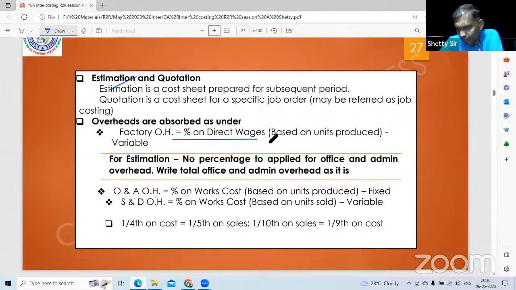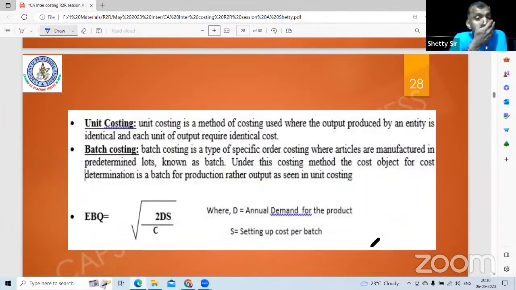Factory overhead is normally a percentage of direct wages. Then selling and distribution overhead is a percentage of works cost. Administration overhead is also a percentage of works cost; it is only for quotation. Estimation has no concept of percentage; take the total amount as it is. Also 1/4 on cost is equal to 1/5 on sales, etc.